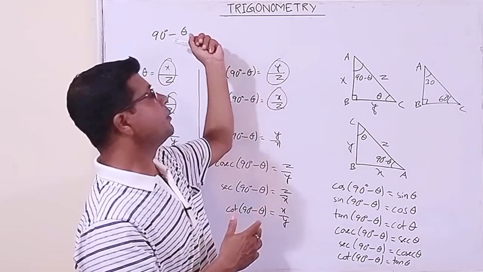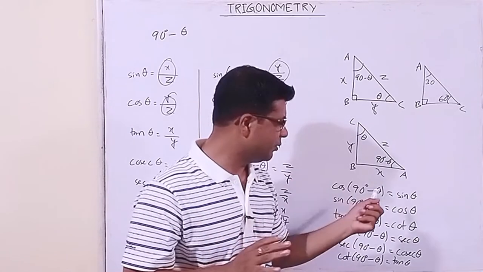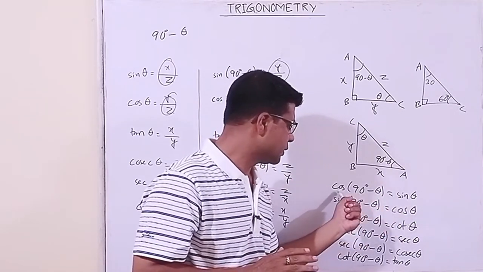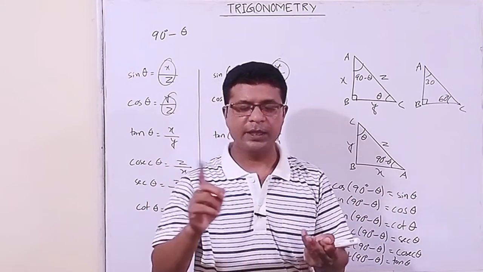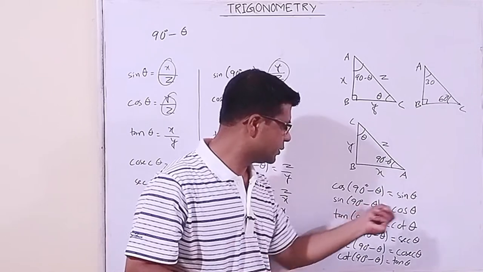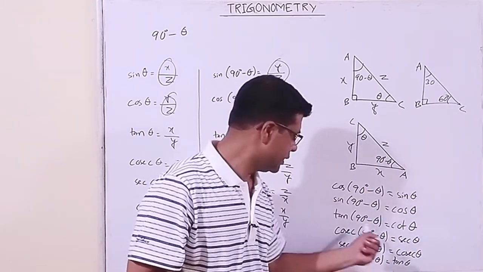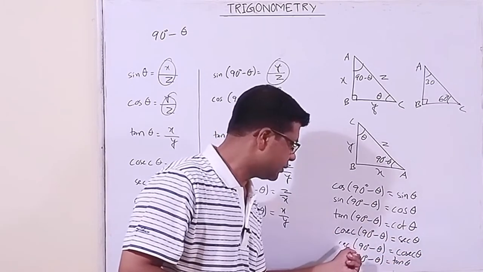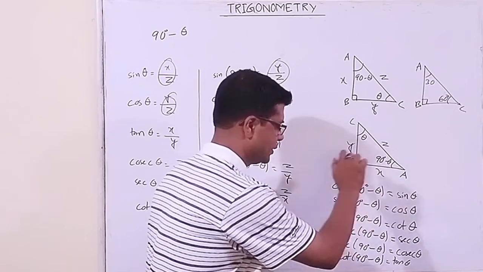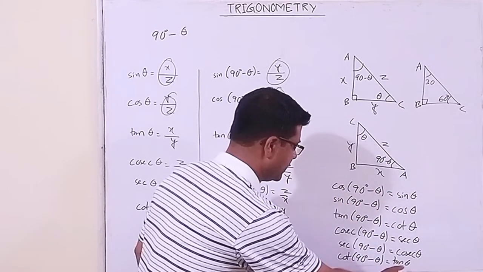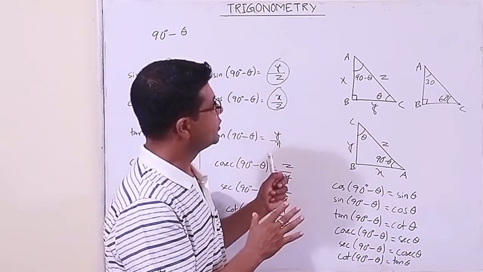topic will be the formula for 90 plus theta. There also the only problem is with the sine. Sine will be different, but the term will be the same. Cos will be converted to sine, sine will be converted to cos, tan will be converted to cot, cot will be converted to tan, cosec to sec, sec to cosec. Please remember this, then trigonometry will be very easy for us.